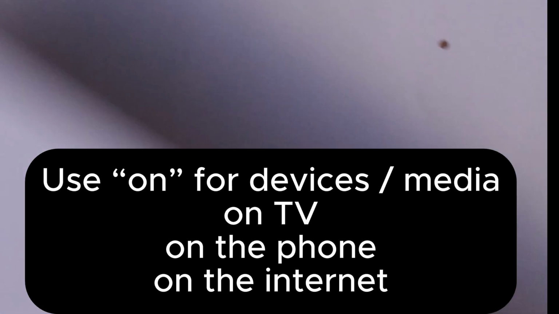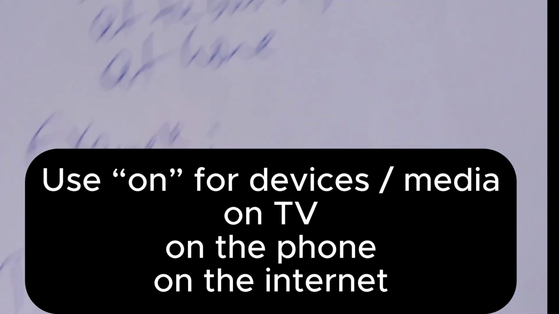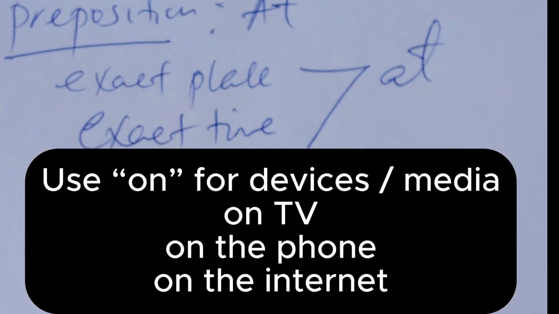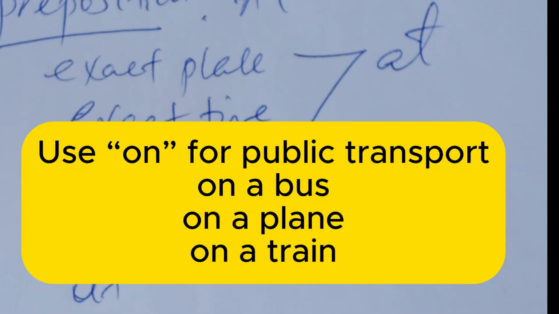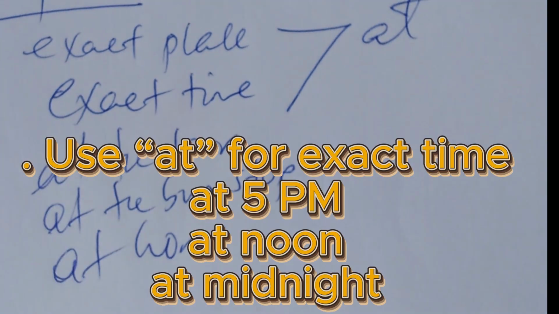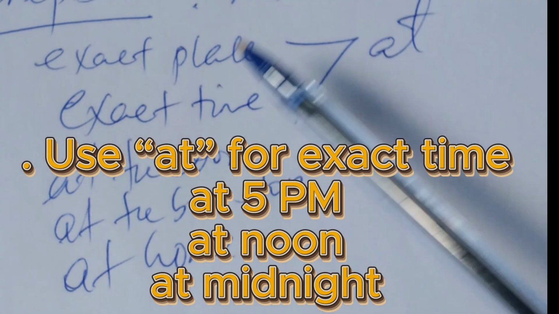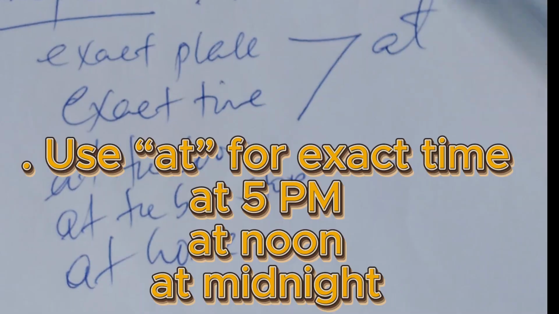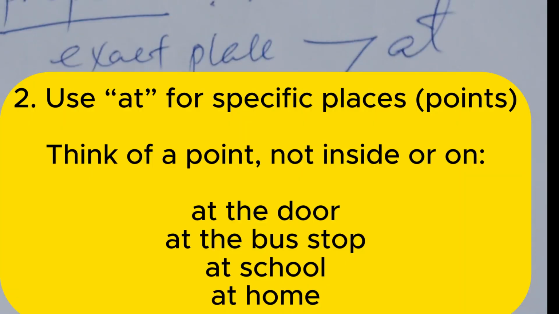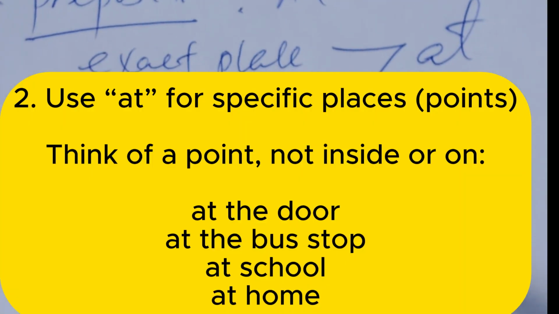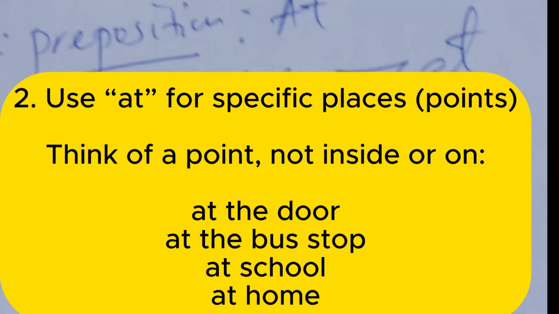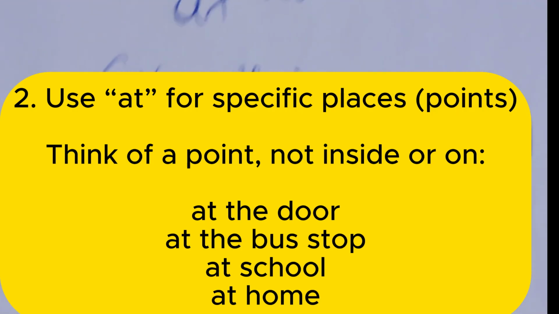That's good. The remaining preposition is "at". Basically, we use this preposition for an exact time and an exact place, like at the door, at the bus stop, at home. Here's an example.